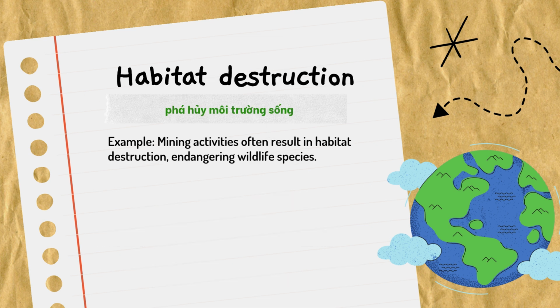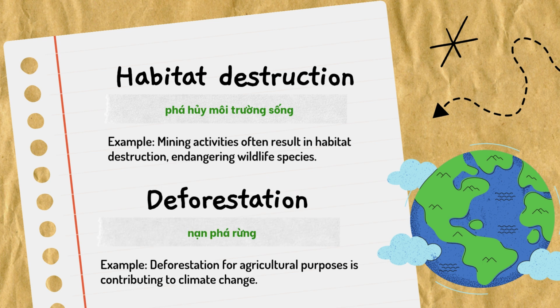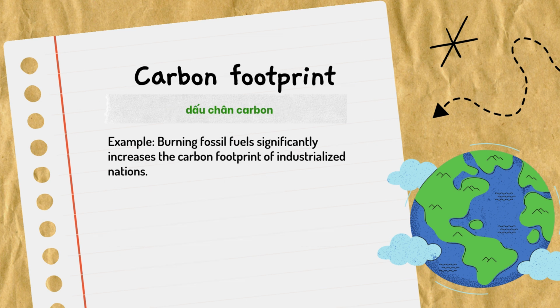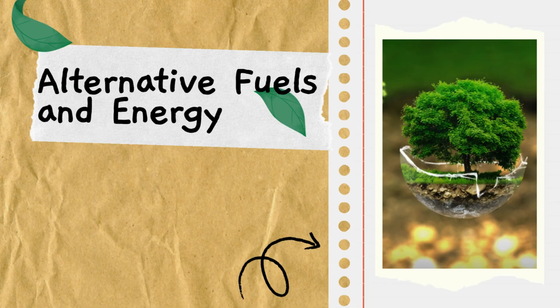Habitat destruction. Example: mining activities often result in habitat destruction, endangering wildlife species. Deforestation. Example: deforestation for agricultural purposes is contributing to climate change. Carbon footprint. Example: burning fossil fuels significantly increases the carbon footprint of industrialized nations. Alternative fuels and energy. 1.